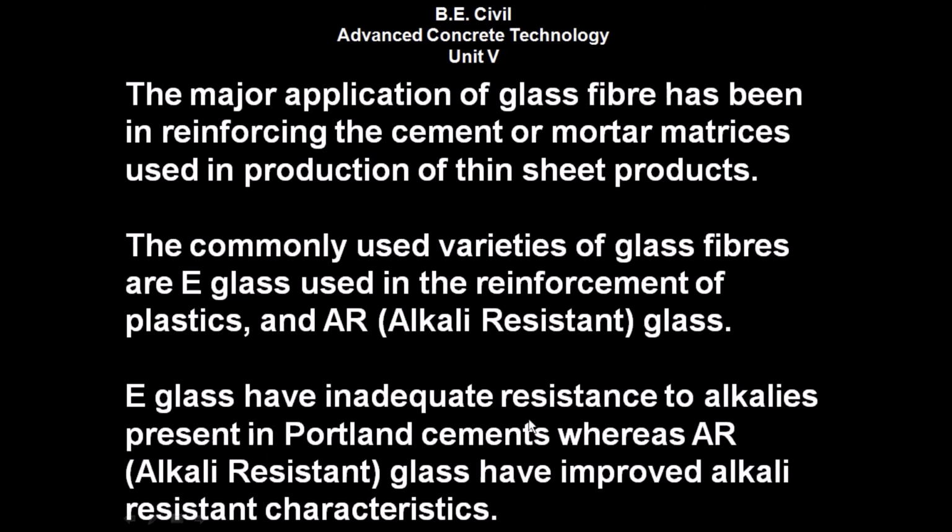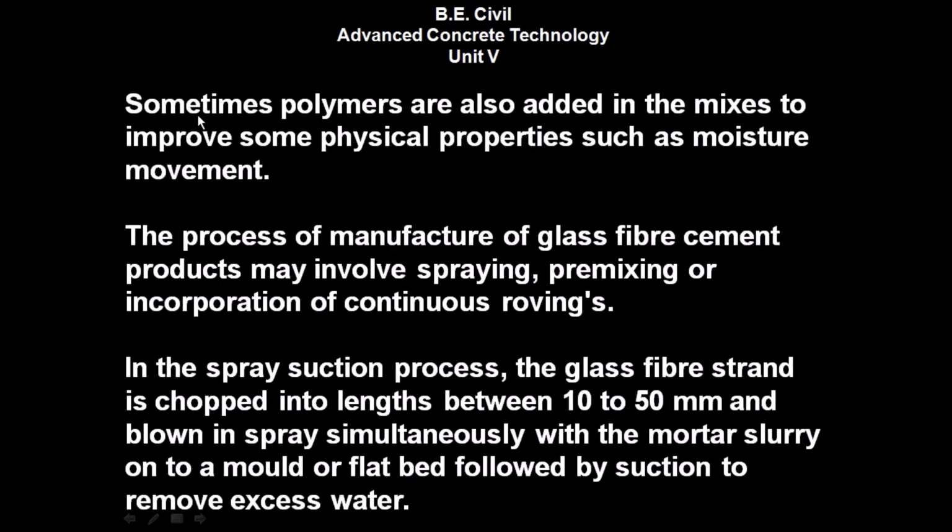E-glass has inadequate resistance to alkalis present in Portland cements, whereas AR glass, that is alkali resistant glass, has improved alkali resistant characteristics. Sometimes polymers are also added in the mixes to improve some physical properties such as moisture movement. The process of manufacture of glass fiber cement products may involve spraying, pre-mixing or incorporation of continuous rovings.